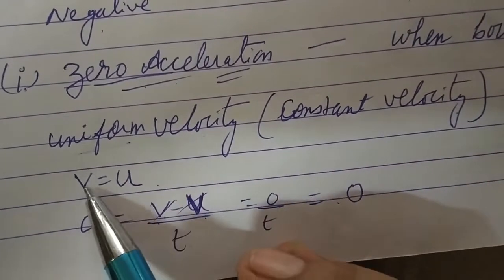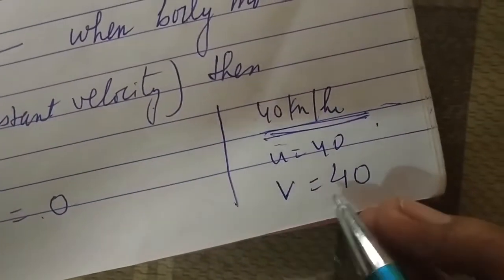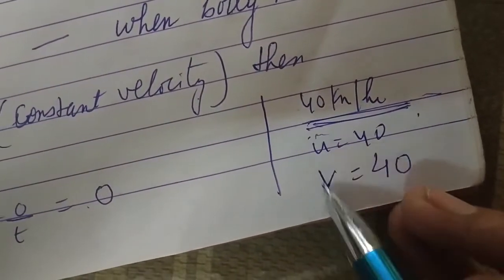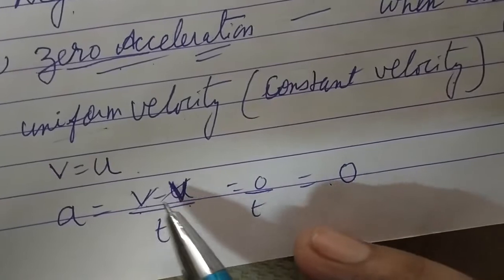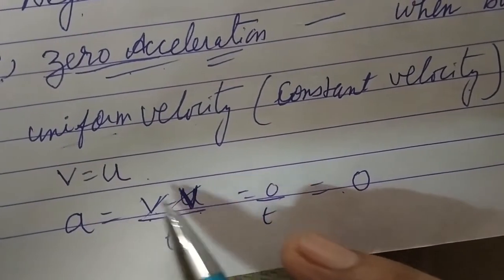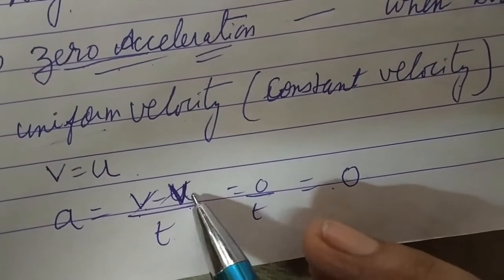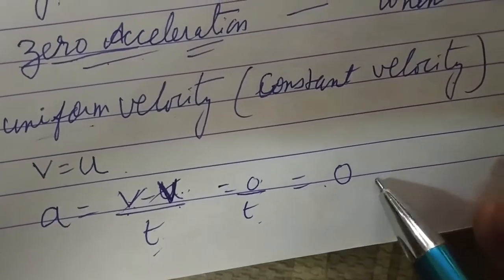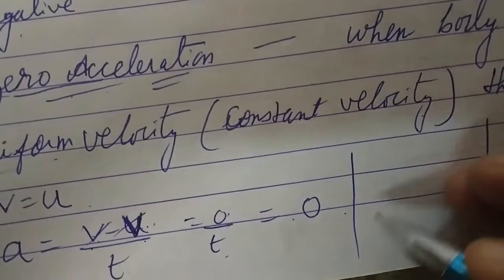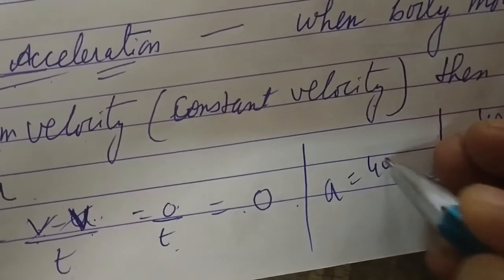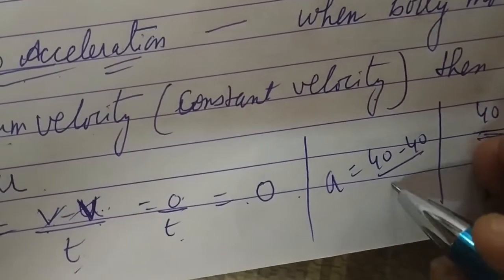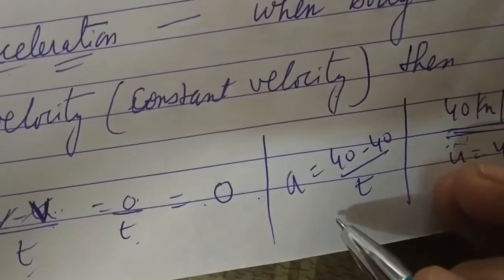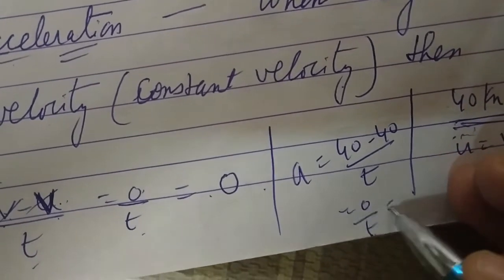Here u and v both are the same. So substituting v equal to u, a is equal to 40 minus 40 upon whatever is the time taken. So that is 0 upon t, that is 0.